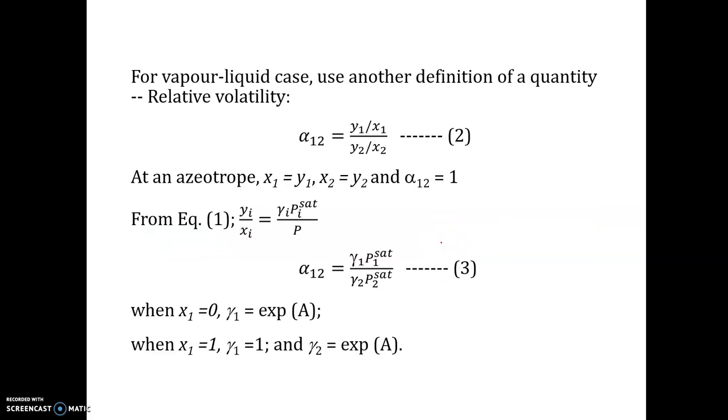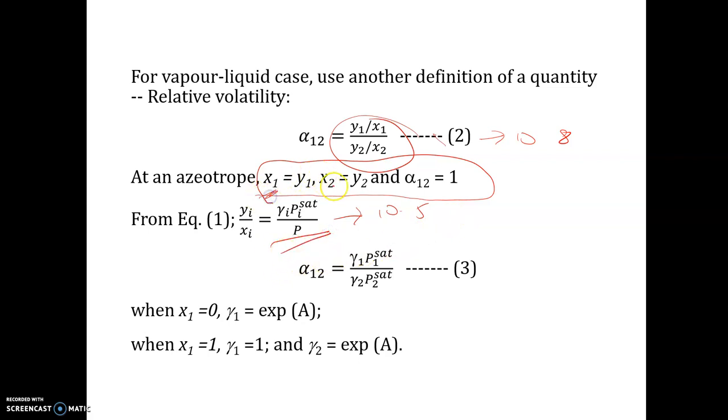So first of all, we check whether or not there is a condition where an azeotrope exists at the given temperature. Can it exist or not? We don't know. So we know that at azeotrope, this is the condition, alpha 1 2 is equal to 1, based on this earlier. And from the equation, this one is from 10.8, not the usual 10.5, we will find that y1 over x1 is equal to this one.